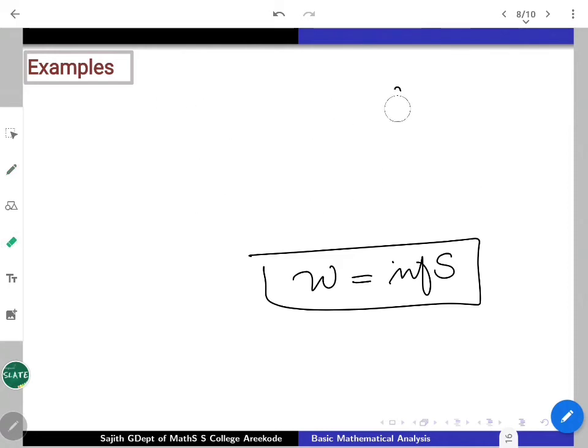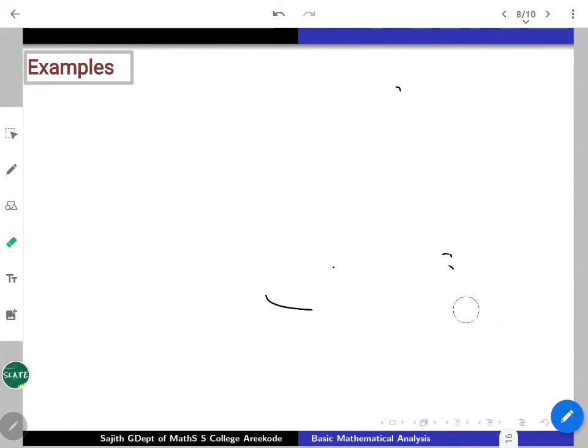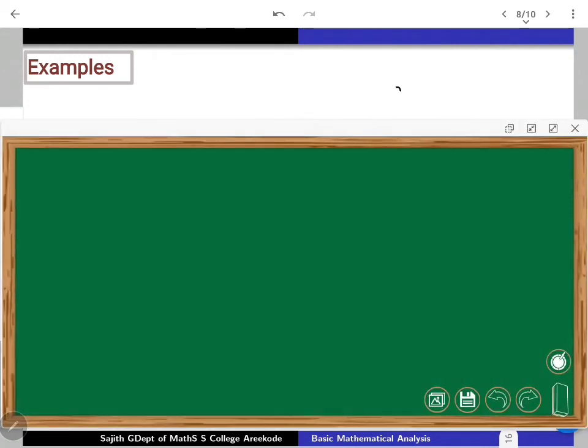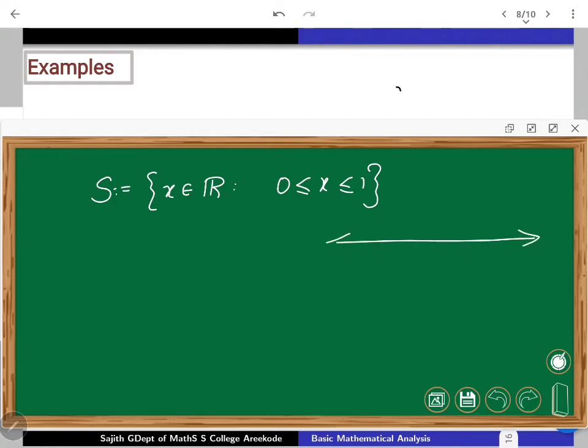Let us work with some interval, for example. Let me write down an interval. I may write it as S, defined to be those real numbers x in R for which 0 is less than or equal to x, which is less than or equal to 1, usually called the unit interval. So geometrically, I have 0 here, 1 here, and everything in between 0 and 1 is included. This part is going to be my S.